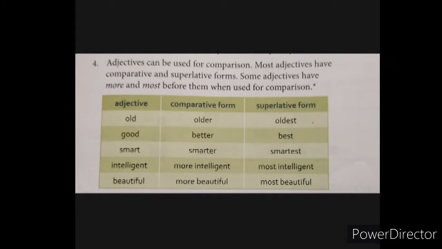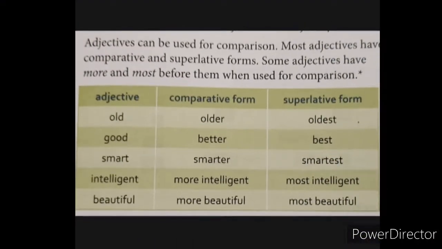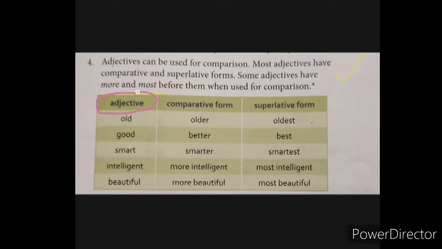Now dear students, you already know adjectives can be used for comparison. Most adjectives have comparative and superlative forms. Some adjectives have more and most before them when used for comparison. Here you can see these adjectives. These are their comparative forms and these are their superlative forms. Old is an adjective and older is its comparative form and oldest is its superlative form.